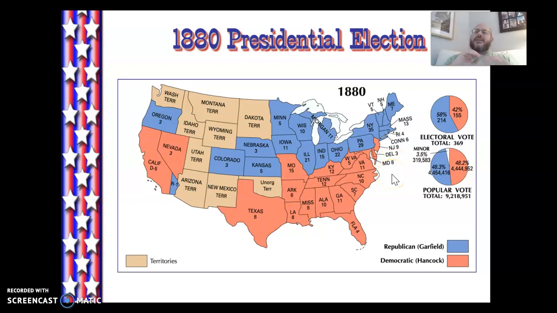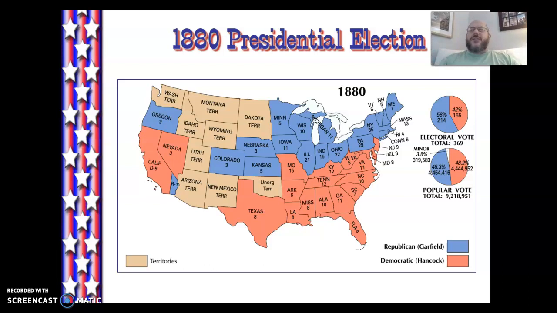Don't forget, the Republicans throughout this time period are still going to be engaging in the campaign tactic known as waving the bloody shirt, meaning that they're going to remind folks that the Republican Party was the party of Lincoln, it was the party of the Union, it was the party of emancipation, it was the true loyal side in the Civil War, whereas the Democrats were the party of the South, the party of the Confederacy, the party of slavery, the party of rebellious disloyalty. And so they're going to be using that to their advantage quite a bit.